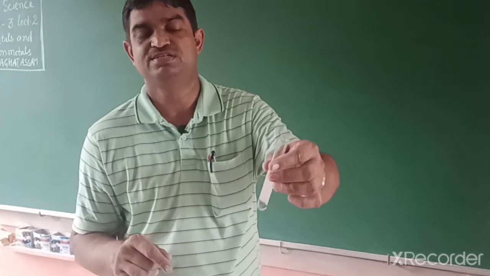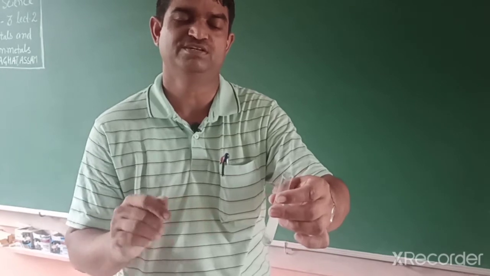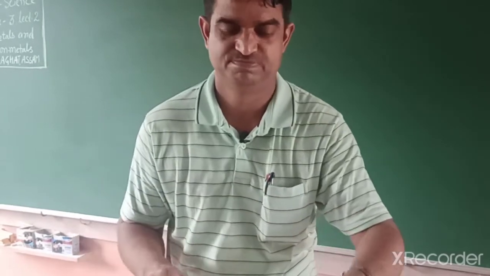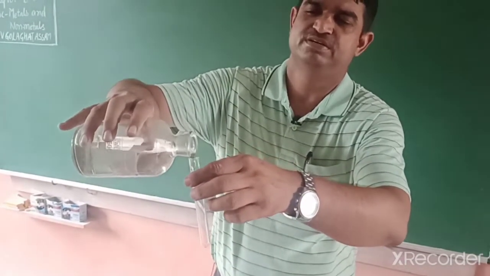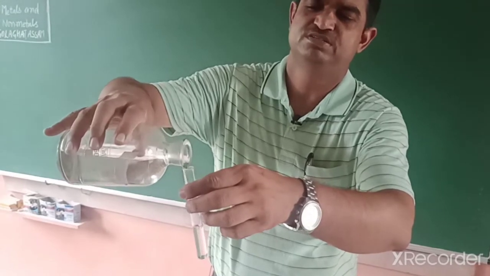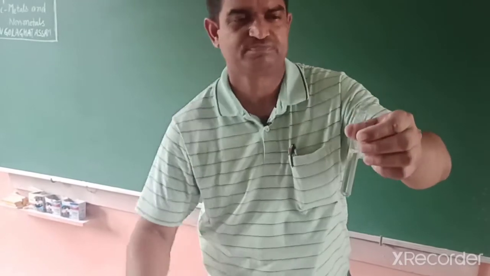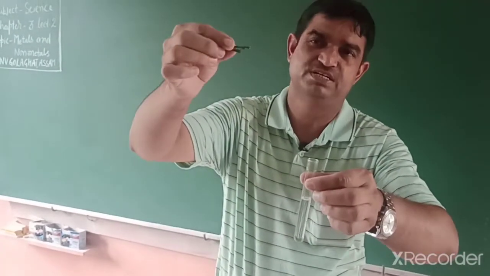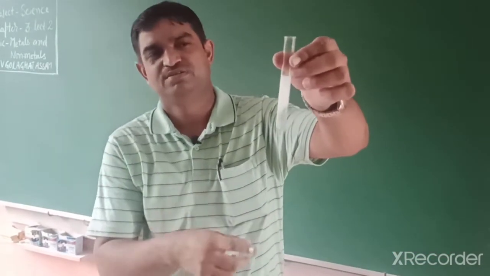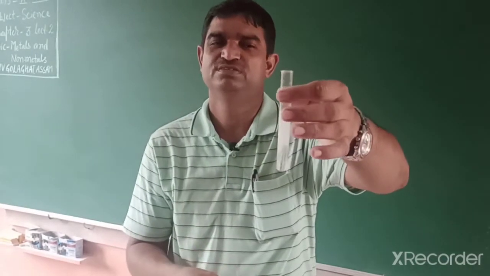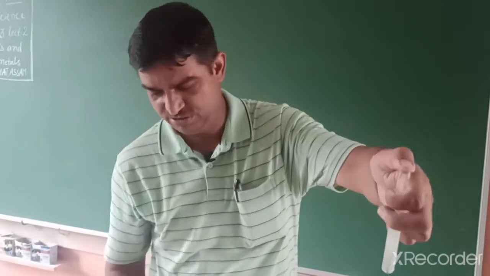Now the same reactivity we revise with magnesium metal, then you can see the difference between zinc and magnesium. Now I take another test tube with dilute HCl, and in this dilute HCl I place magnesium metal. You can see the difference. Students, magnesium is more reactive than zinc because the speed of the gas also increases.